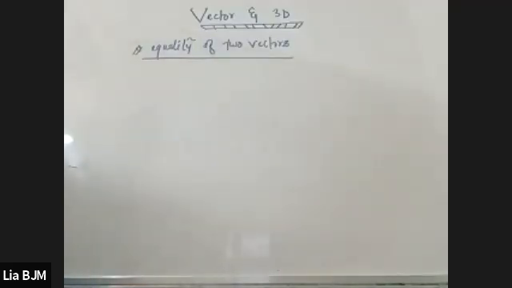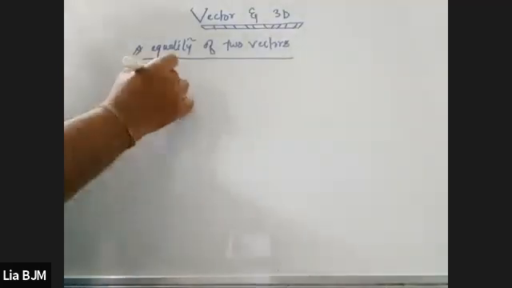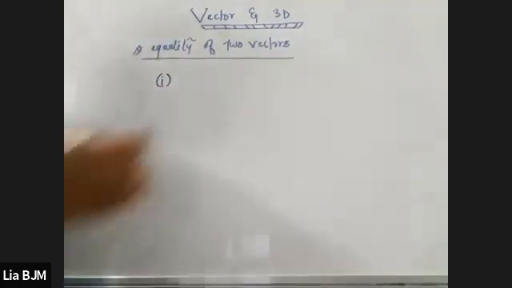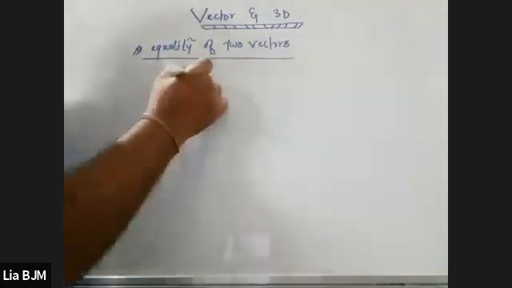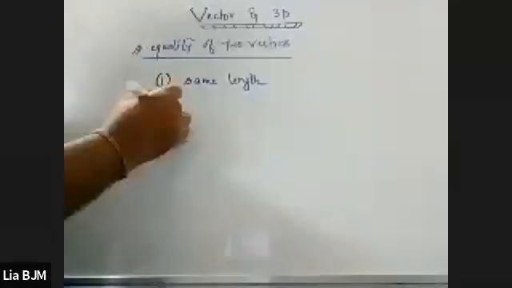Two vectors are said to be equal if they have number one, the same length.